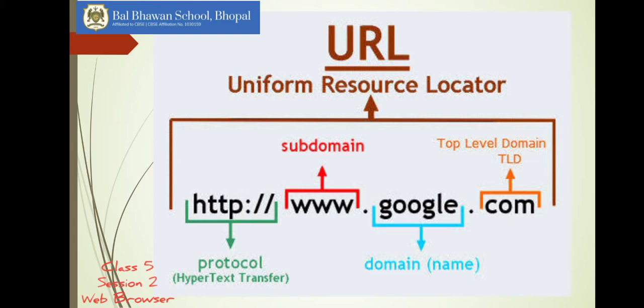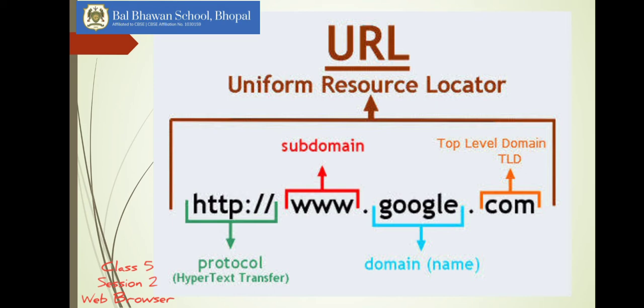It will redirect you to a different window, to a different page, and that page will have a unique address. That unique address is known as URL, which stands for Uniform Resource Locator. A URL is the address of a specific file or specific web page on the internet.